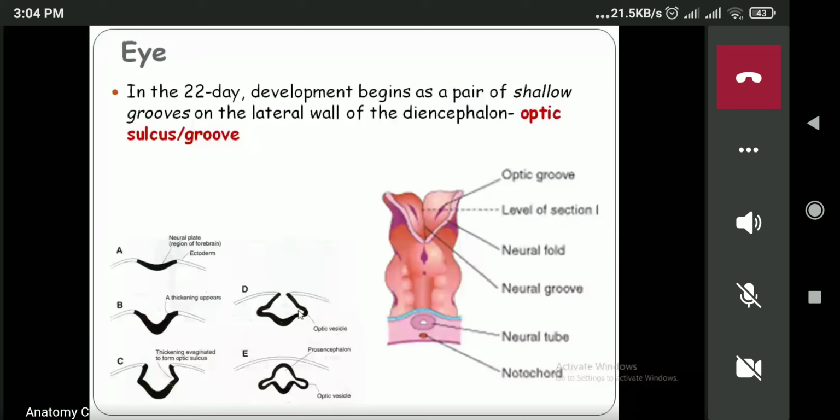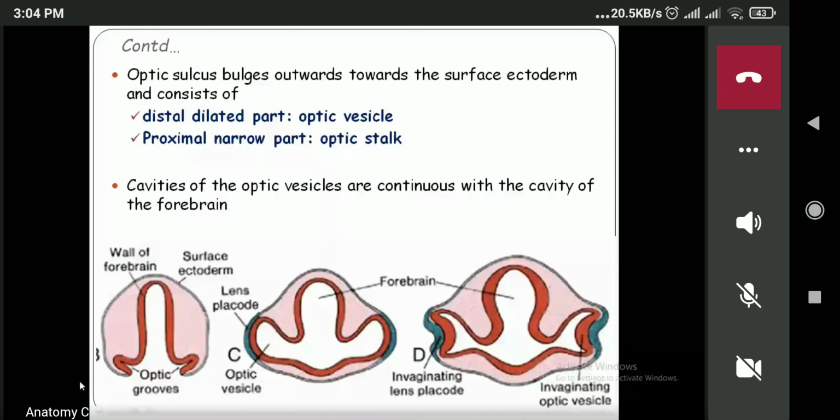Okay. Now, after the formation of the optic sulcus or the optic groove, just compare this diagram and this one. Can you see this is the formation of the optic groove? Now this optic groove will bulge outward towards the surface ectoderm. This bluish color is known as the surface ectoderm. So it will bulge towards the surface ectoderm, and this bulging area will have 2 parts.